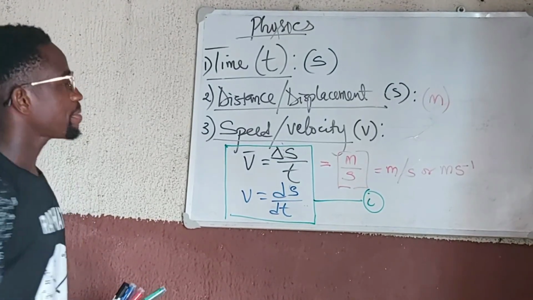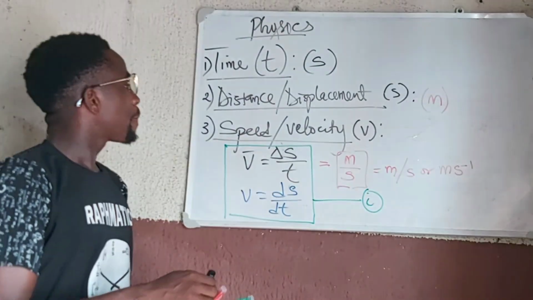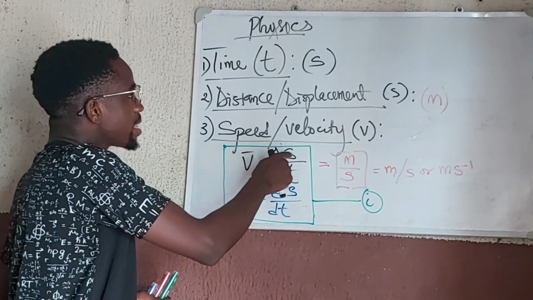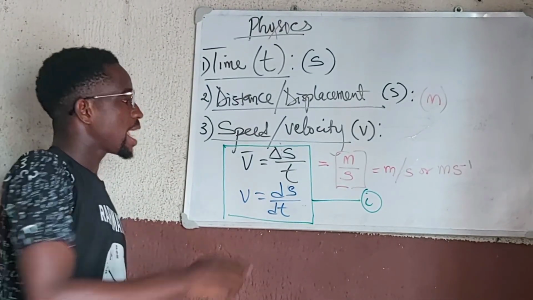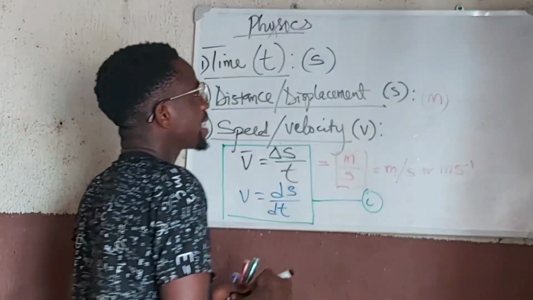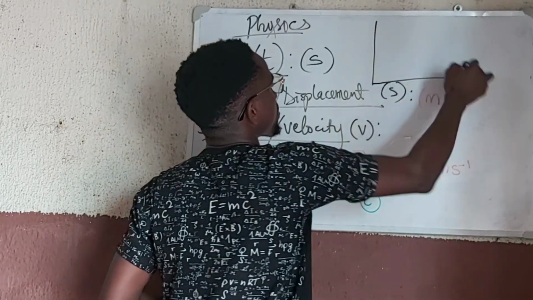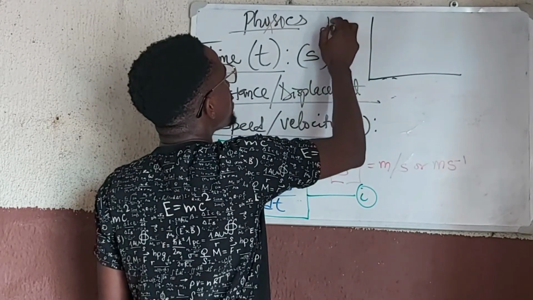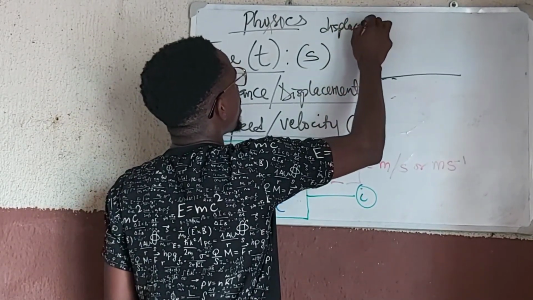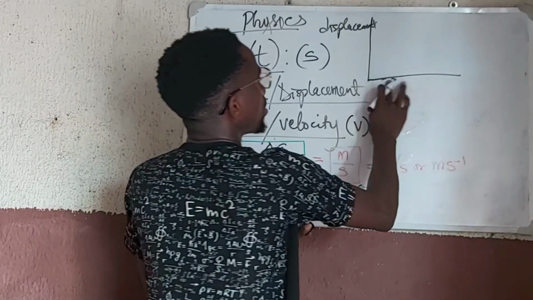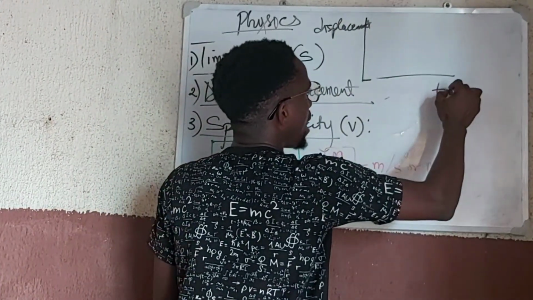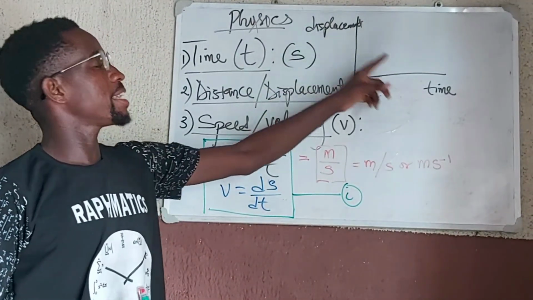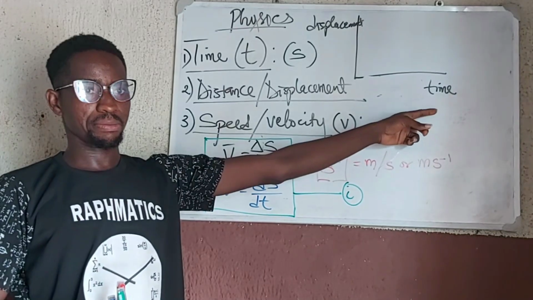Now, it means I can actually plot, if I have a body that is moving, I can measure its displacement and calculate the time it took for that displacement, and then I'll use this to plot a graph. I can plot a graph from it, and that graph has displacement or distance on the vertical axis, while time is on the horizontal axis. So for such a graph, we call it displacement time graph or distance time graph.